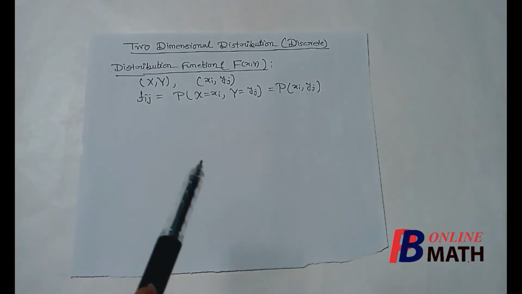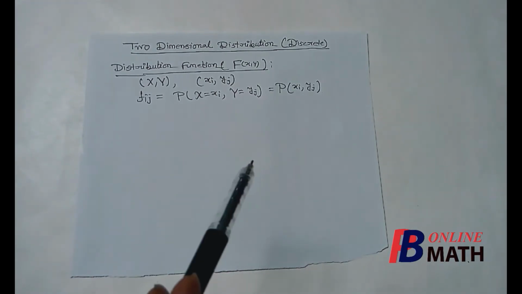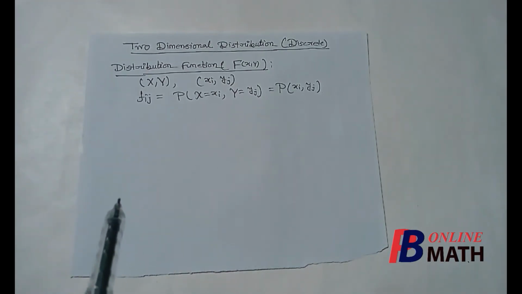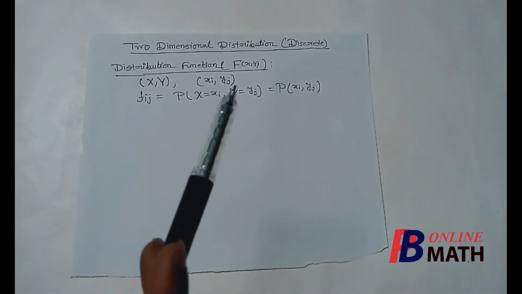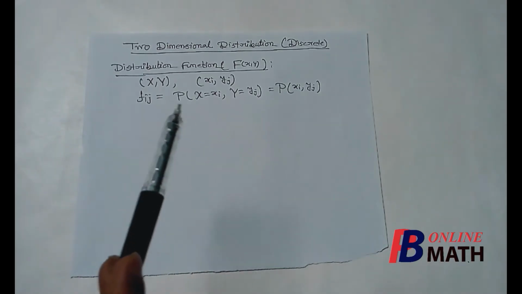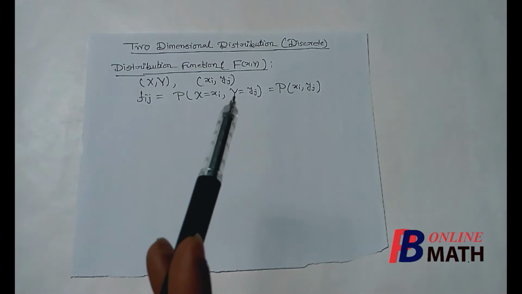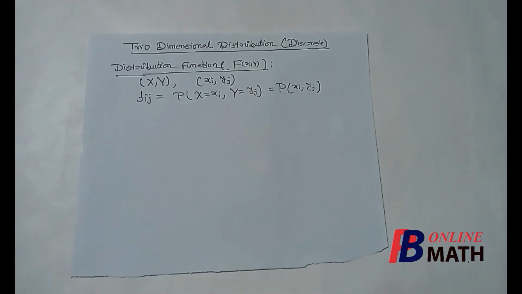Next we shall discuss the distribution function in two-dimensional discrete distribution. In this case the distribution function will be denoted by F(x, y), because we have two random variables X, Y, so we have two real variables small x and small y.